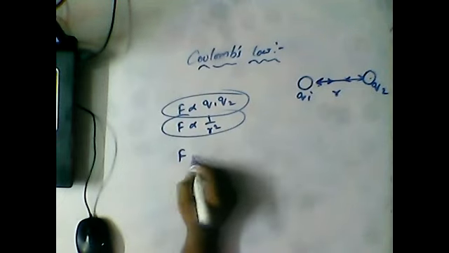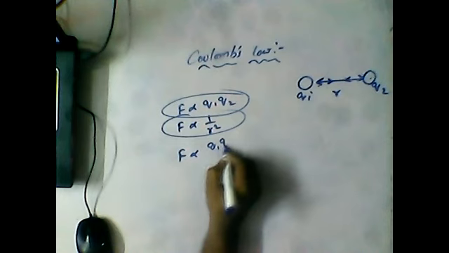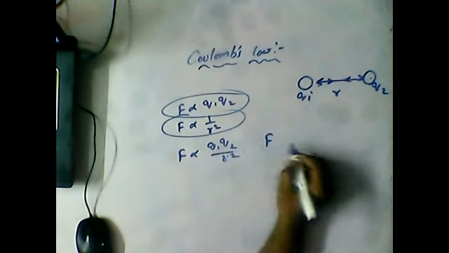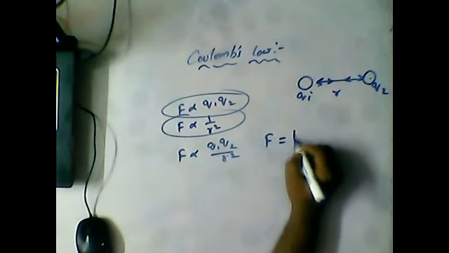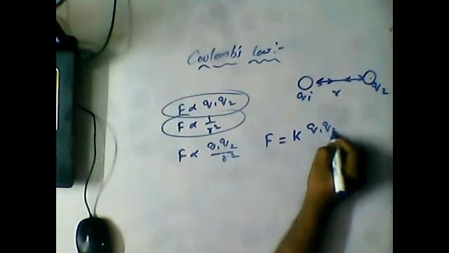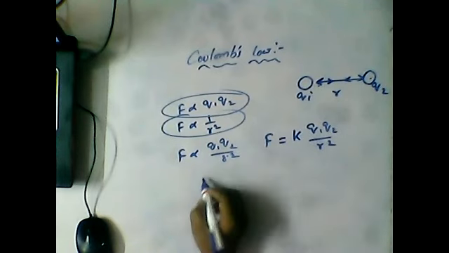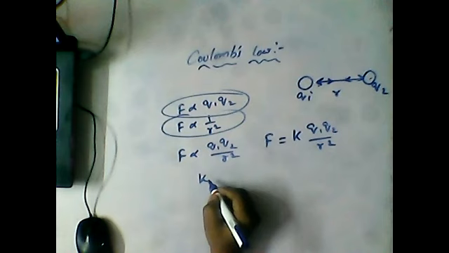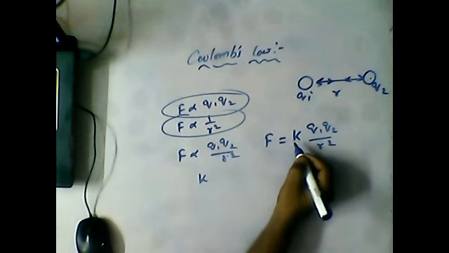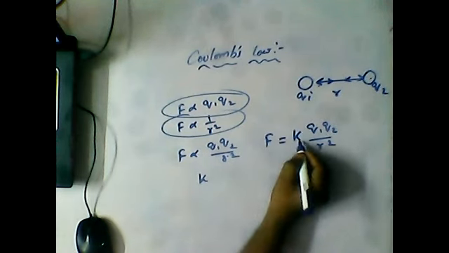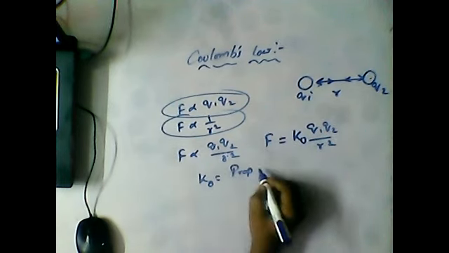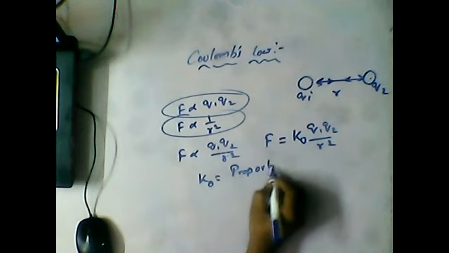So from this, what can I write, guys? F is directly proportional to q1 q2 by r square. Here we can replace the proportionality by just keeping the value k q1 q2 by r square, where k depends upon the situation, we can write it as k or k naught. I'm writing this as k naught. k naught is a proportionality constant.